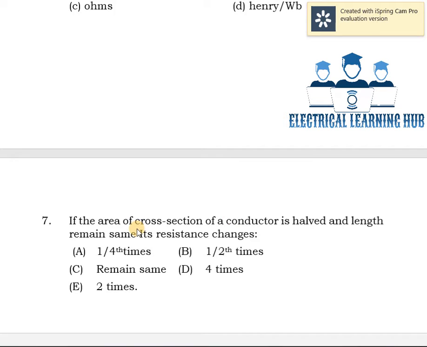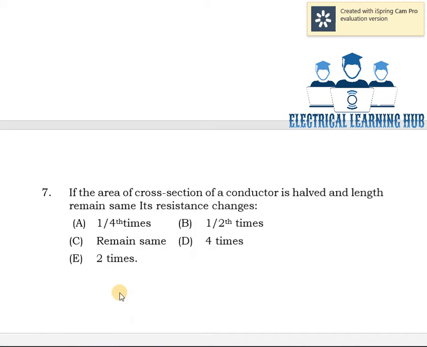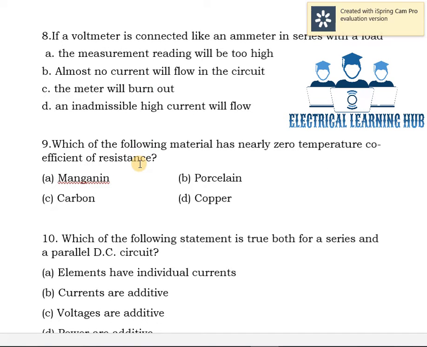Seventh question, if the area of cross section of a conductor is halved and length remains the same, its resistance changes. We know that resistance is directly proportional to resistivity and length and inversely proportional to area of cross section. When area of cross section is halved, then resistance will be double. Option E is correct.